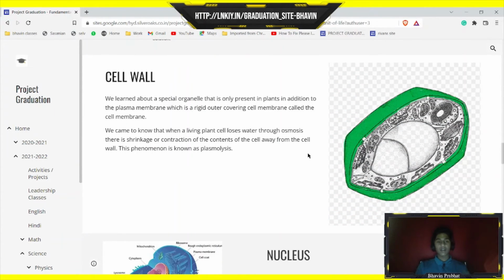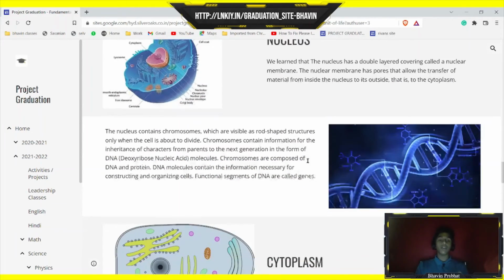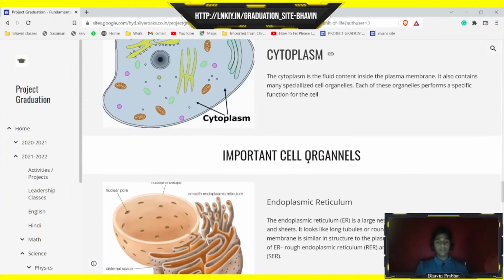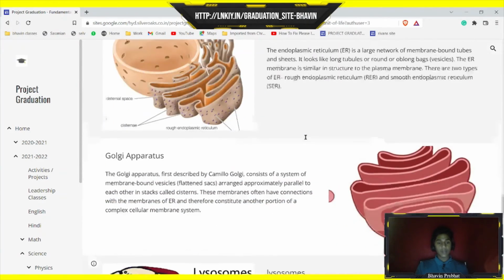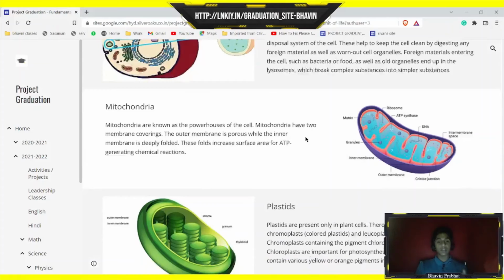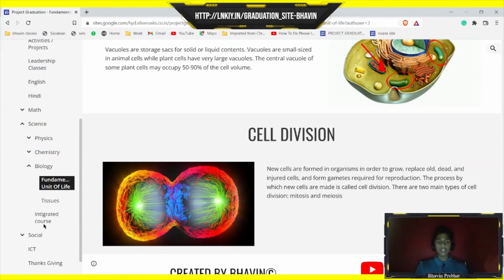And then here I've written about the cell wall, which is basically an additional protective layer for a plant, which is only present in a plant cell. Then the nucleus is nothing but like the brain of a cell. Then the cytoplasm. And then we learned about the important cell organelles, which are endoplasmic reticulum, Golgi apparatus, lysosomes, mitochondria, plastids, vacuoles. And then we finally learned about cell division and concluded the chapter.